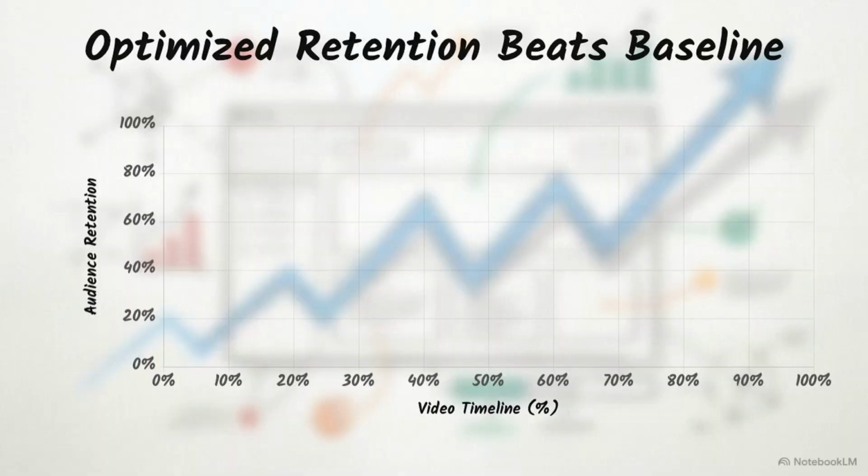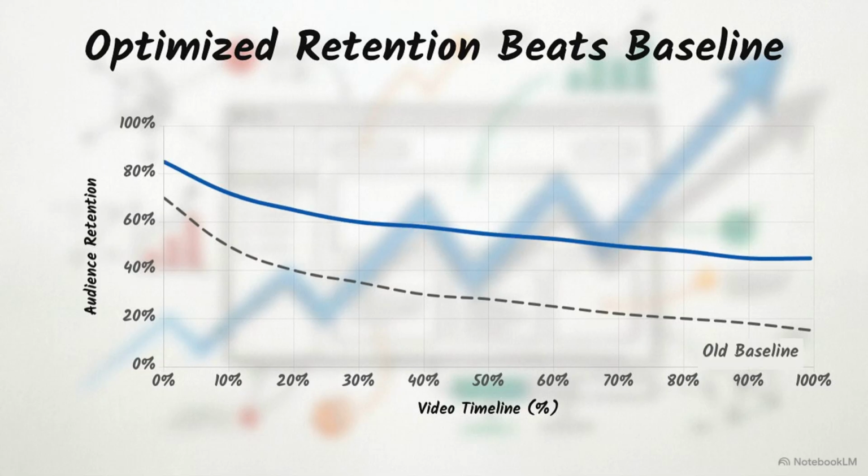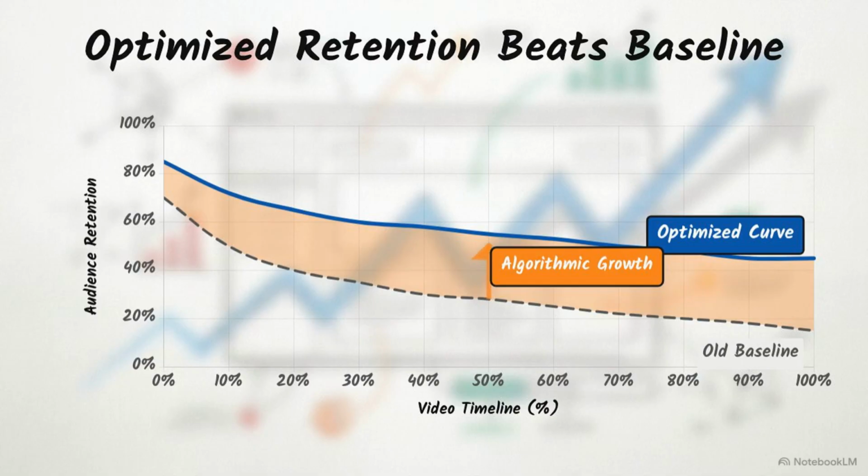This illustrates the goal of style doubling. Global averages are irrelevant. The only metric that matters is plotting an optimized blue retention line entirely above your channel's historical baseline. The delta between the old baseline and new curve represents pure algorithmic growth.